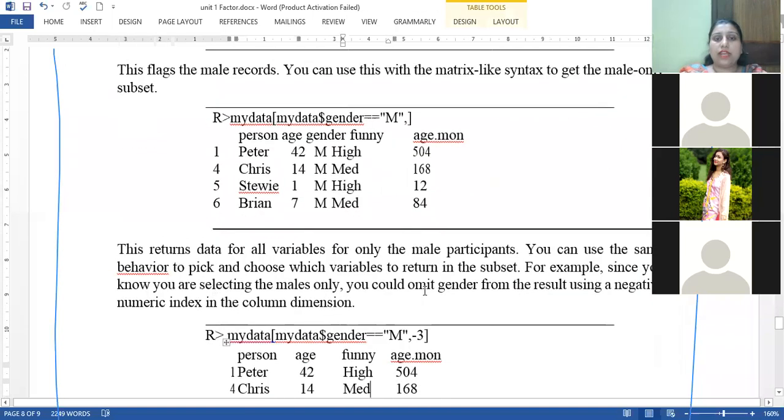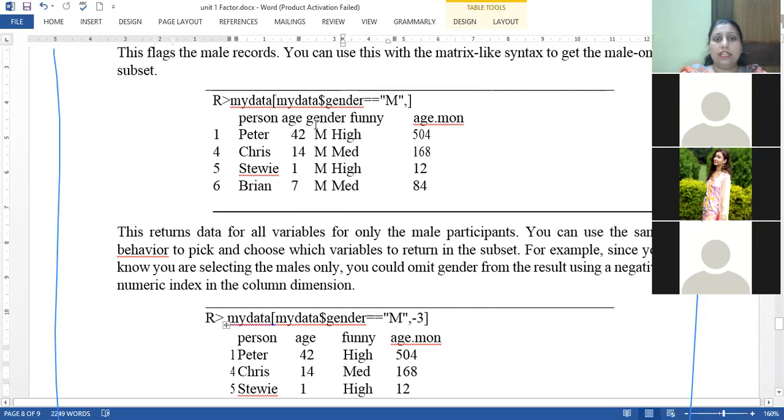Suppose I'm extracting this index where all the records are male, then you definitely don't need this column which shows the gender, because all the records are male. You are only concerned with the name, age, and the other columns like this.